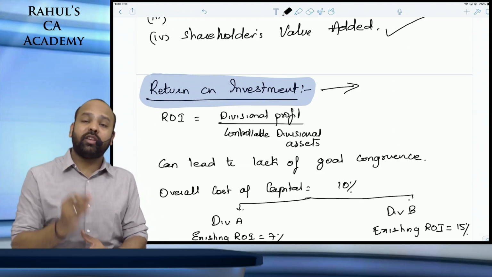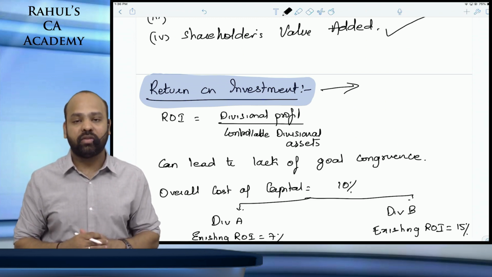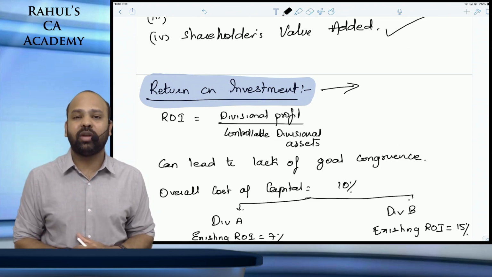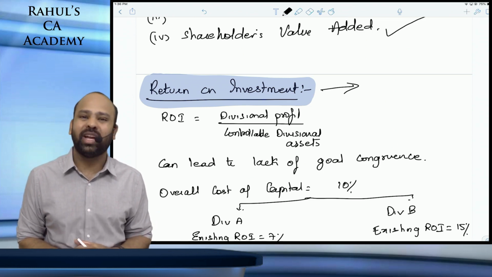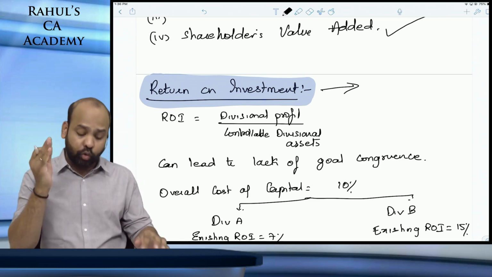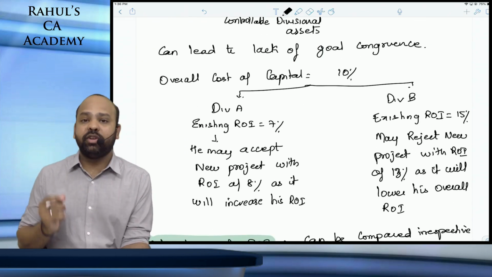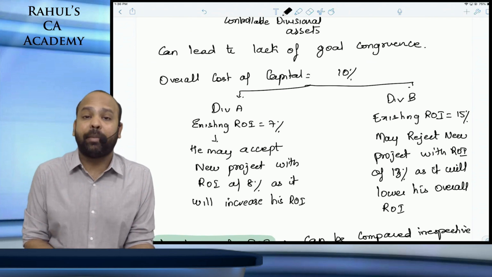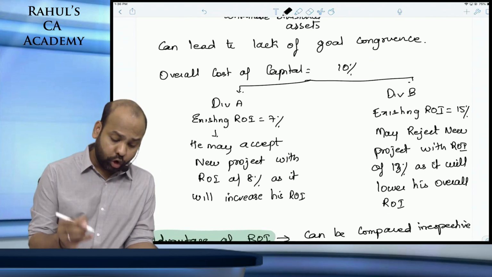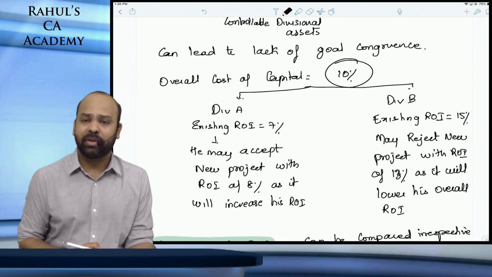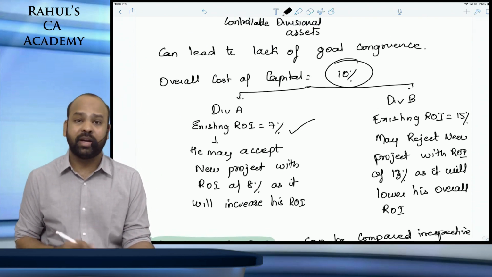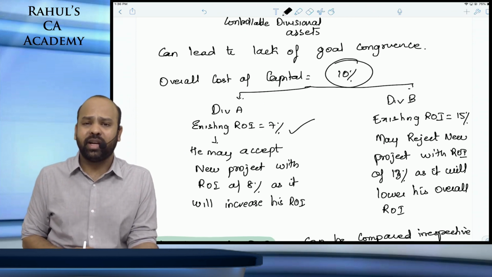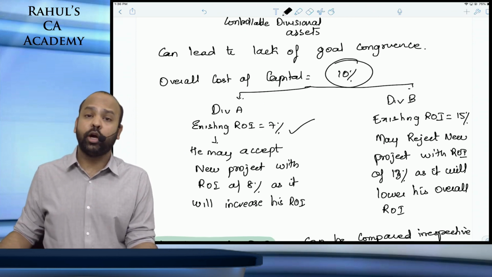But return on investment has a serious drawback. It can result in lack of goal congruence. It can result in decision making which is suboptimal from the viewpoint of the entire organization. What is that? Imagine division A's existing return on investment is 7%. The overall cost of capital of the company is 10%. Their existing ROI is 7%, they are underperforming. They receive a new proposal with an ROI of 8%.